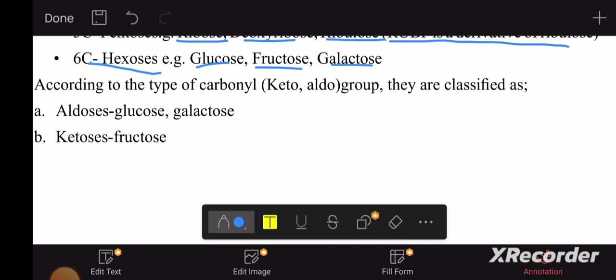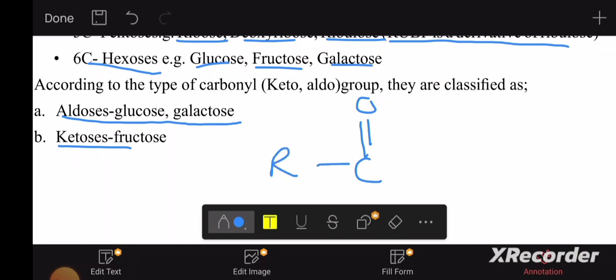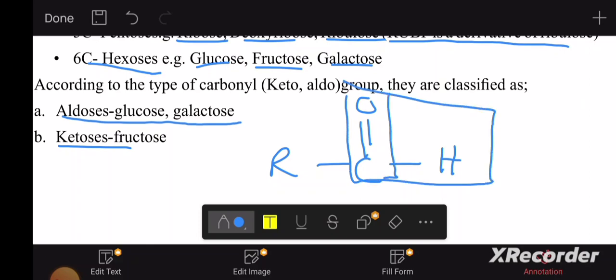Now, according to the carbonyl group, they're classified as aldoses and ketoses. What do you mean by the carbonyl group? We have carbon and oxygen attached like this. This is a carbonyl group. If I have R here, and then hydrogen here, this is going to be the aldehyde group.